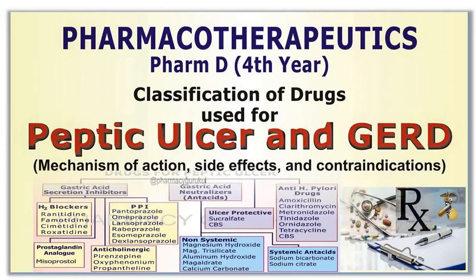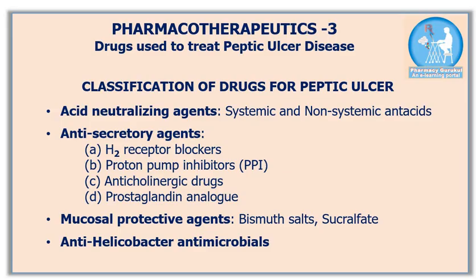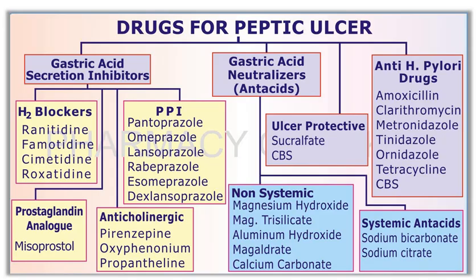This presentation contains the classifications of drugs used to treat peptic ulcer, GERD, and H. pylori infections. I also discuss the mechanism of action, side effects, and contraindications. Based on mechanism of action, drugs can be categorized into these categories: acid neutralizing agents, anti-secretory agents, mucosal protective agents, and anti-helicobacter antibiotics. Here you can take a screenshot of the drugs for the treatment of peptic ulcer.